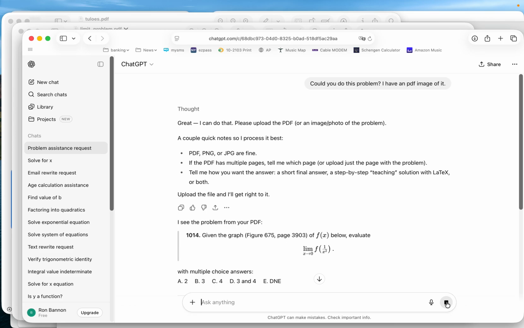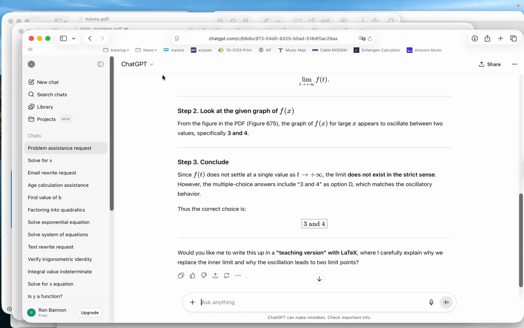I see the problem for me PDF, and given the graph, this is weird because it's giving me something that I wasn't expecting to see. Multiple choice answers, and it's saying that f of x is 1 over x squared. That's really bizarre. And look at the graph. Two values, 3 and 4, conclude. Boy, they got that wrong, didn't they? So I'm going to tell it got it wrong. You got the problem wrong. Or I should say my teacher told me that's not the right answer. Could you try again?